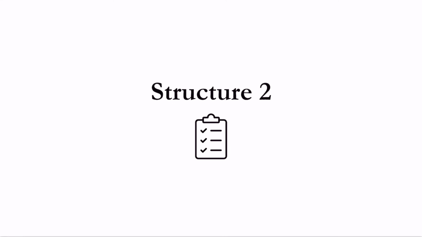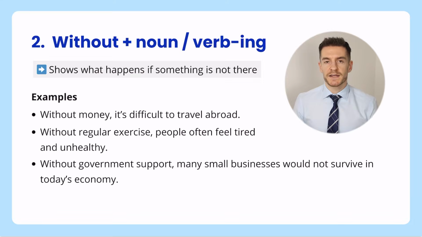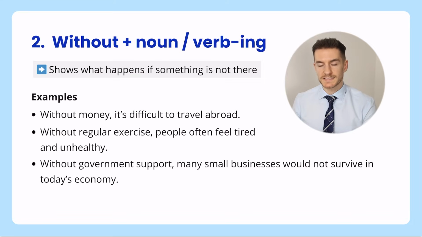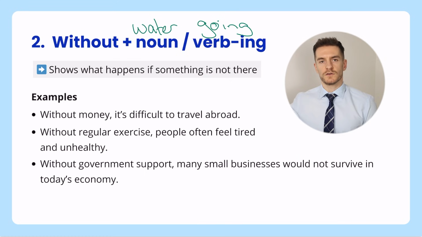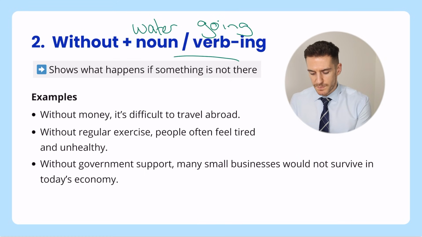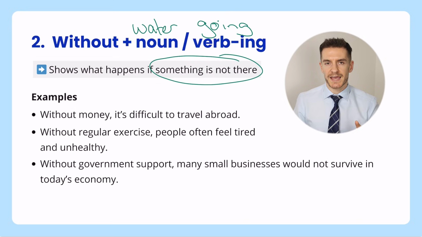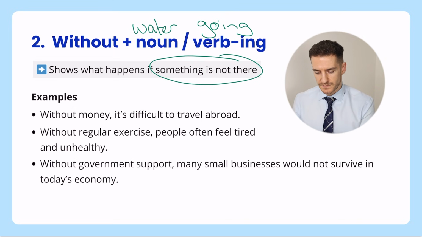Let's move on to structure 2. This second one is without plus noun or verb ing. So for example, you could say without water, because obviously water is a noun. For a verb ing, maybe you could say going. Okay, without going. We use this one to show what happens if something is not there, if we don't have it. So let's have a look at some examples.